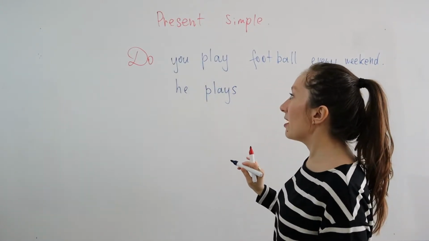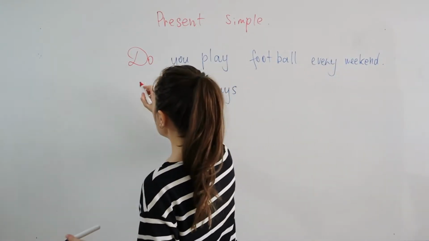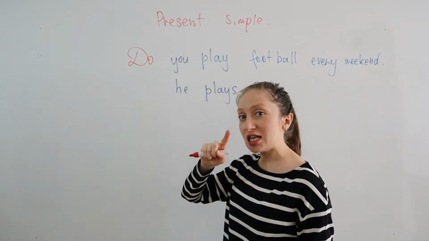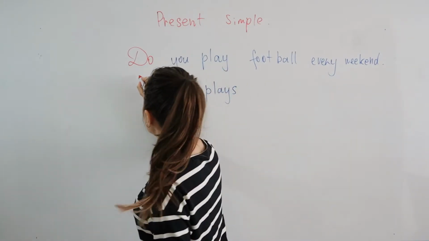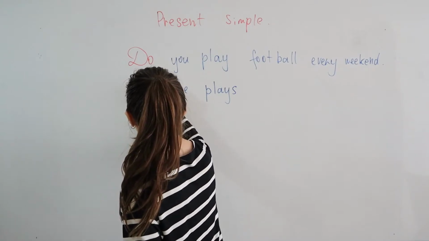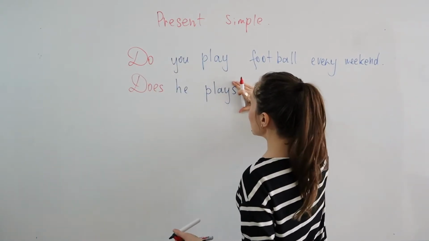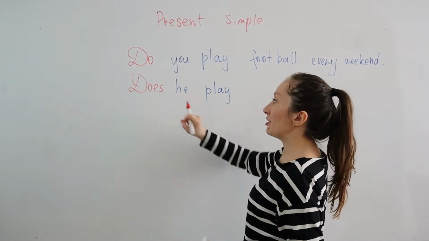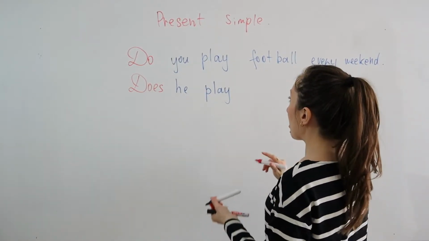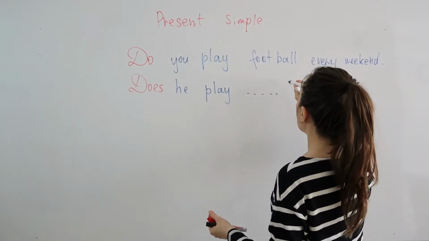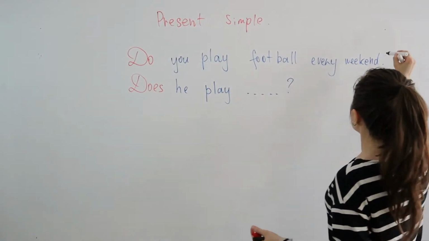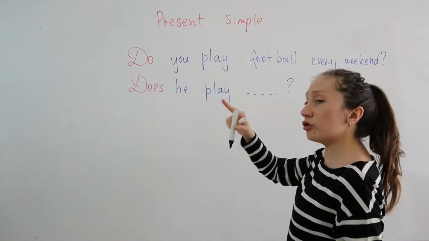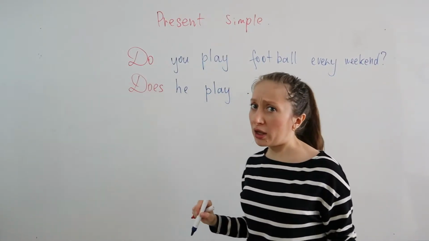This is positive, but in the question we use he, she, it, does. So here we have he, that's why we use does. Does he play? S disappears. Does he play football every weekend? Do you play football every weekend?